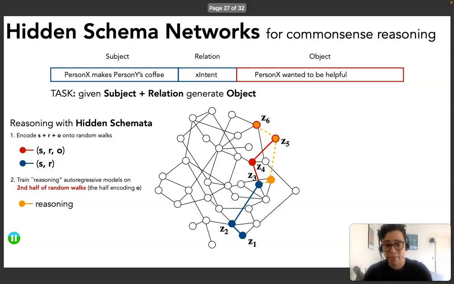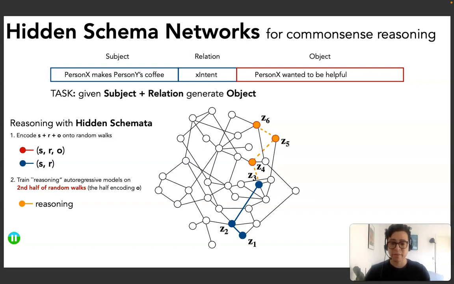And then we can just sample novel reasoning paths to condition the decoder of the model and generate novel object phrases. So with our method, we have implicitly defined reasoning as random walks on the semantic graph.